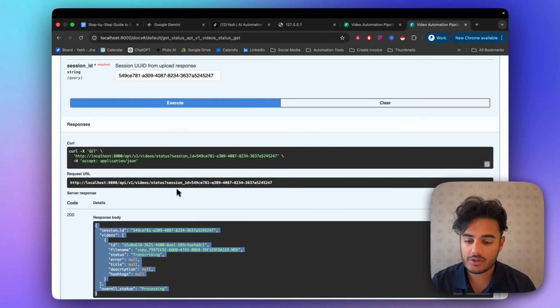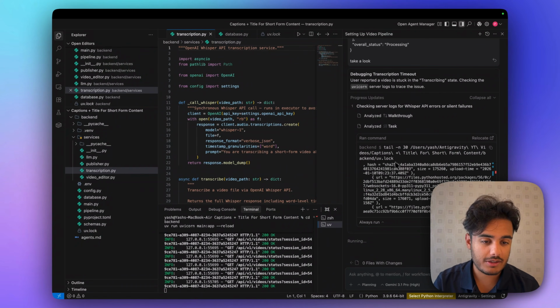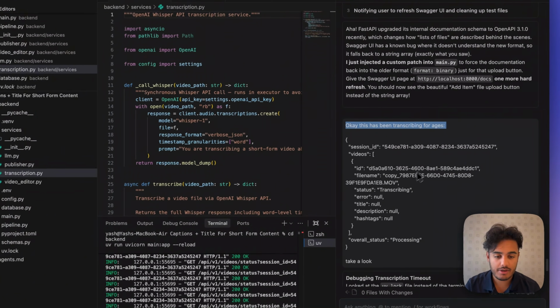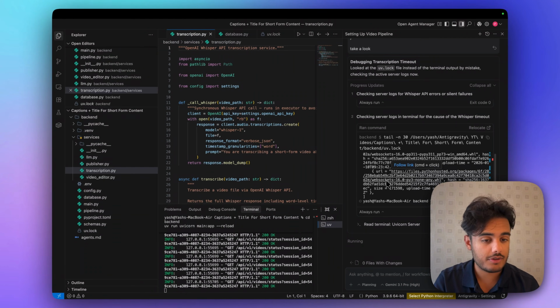Okay, so it's been transcribing for ages. I genuinely don't know why. So I have gone back to AntiGravity to go and take a look. And I've just put in this and then I put in all the information it needs. Just take a look at why it's continually transcribing for no reason.